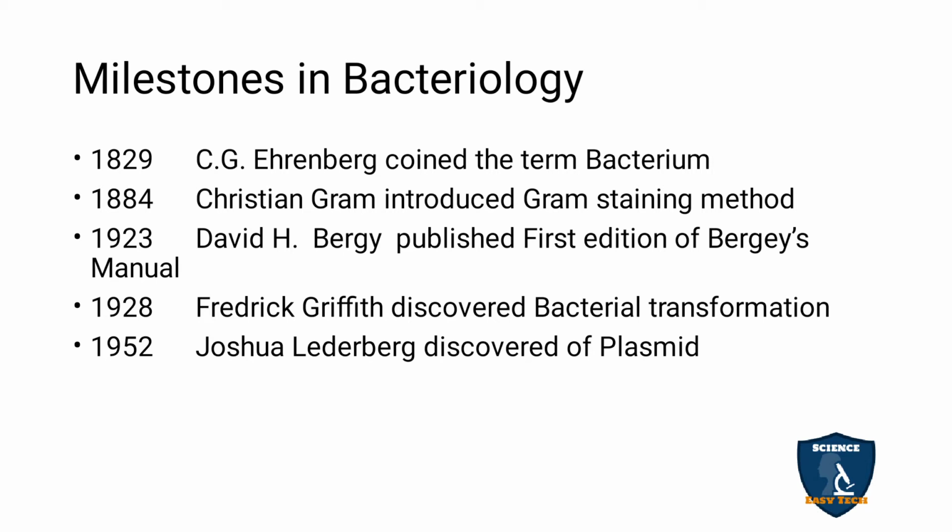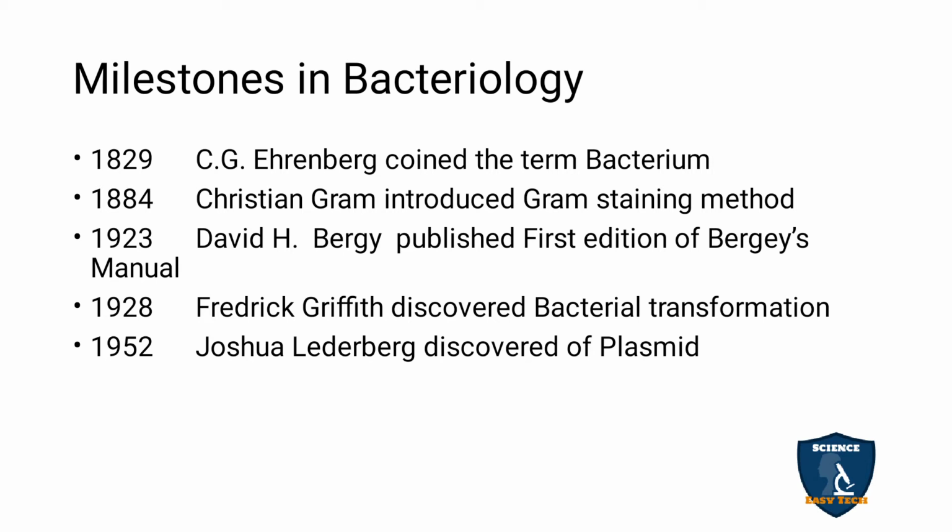1884, Christian Gram introduced the Gram staining method. We will discuss this later in this chapter. 1923, David H. Bergey published the first edition of Bergey's Manual. 1928, Frederick Griffith discovered bacterial transformation.